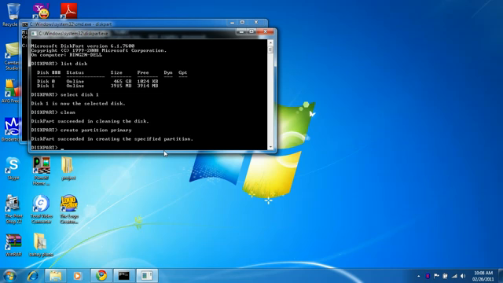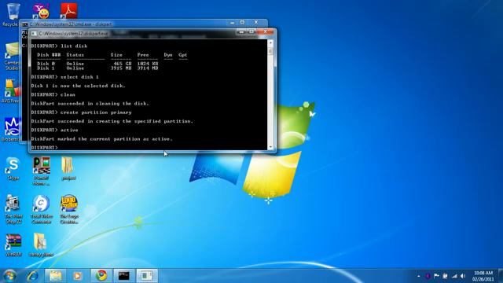So now type active. So it will become the active primary partition. So we'll select the partition, type select partition 1.